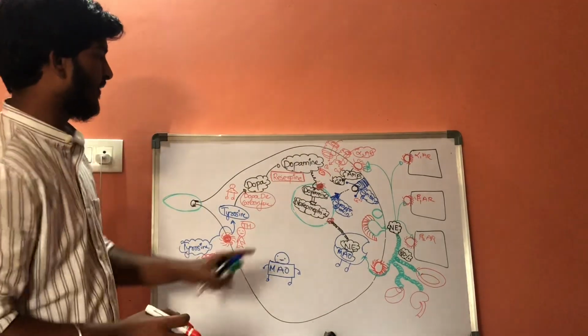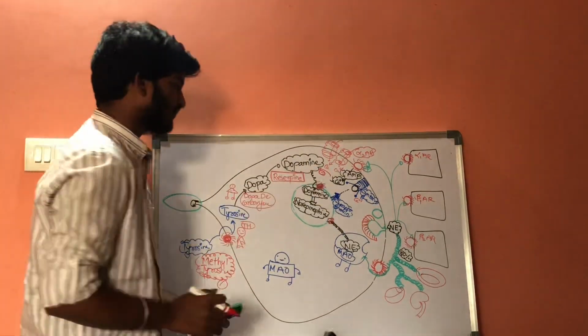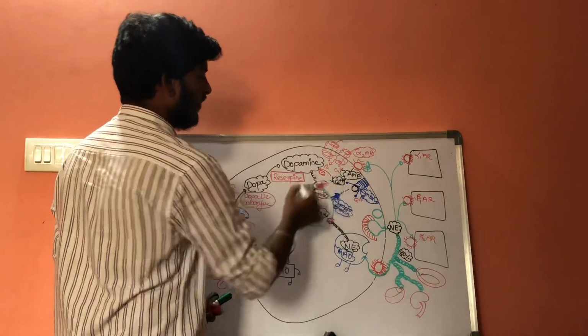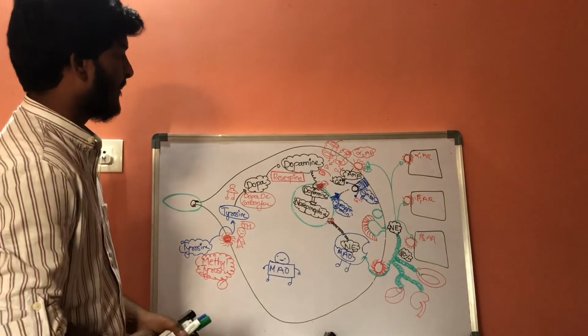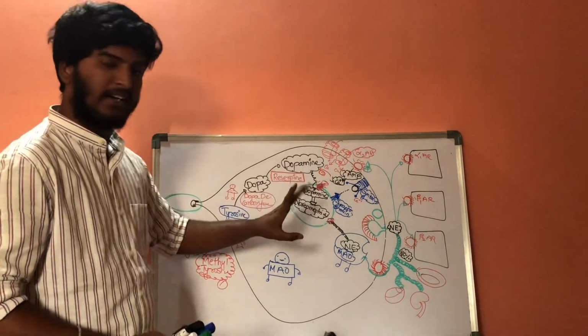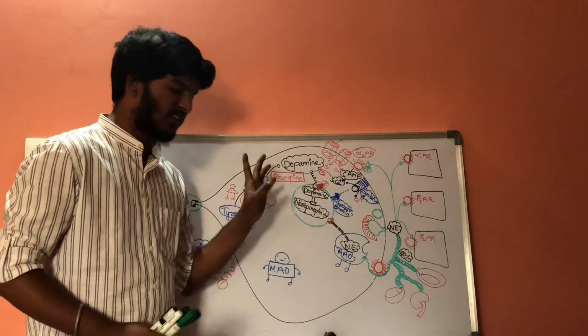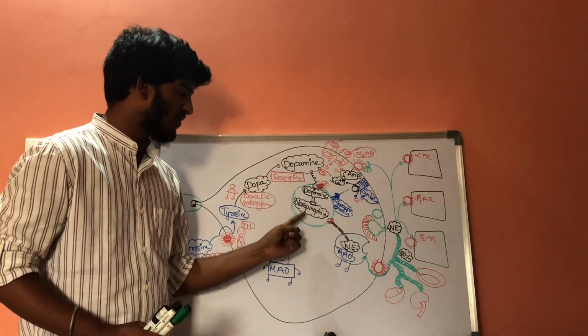Reserpine is a special drug which is used for inhibiting the transporters present on membrane bound vesicles, so that this dopamine cannot enter into the membrane bound vesicles, so there is no formation of norepinephrine.